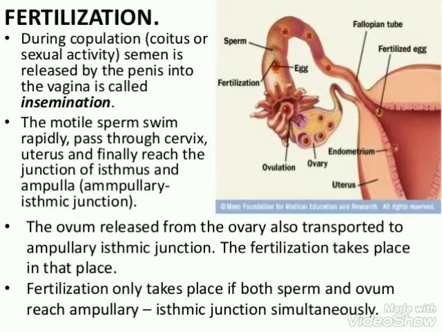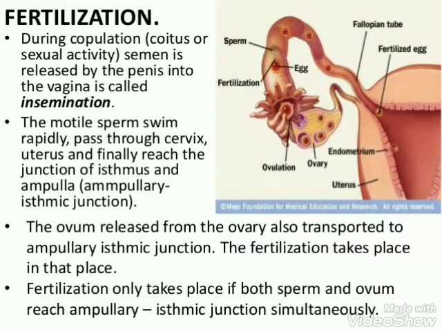Good morning students. In this video lesson we will study more about the chapter human reproduction and a very interesting topic of that chapter, that is fertilization and pregnancy. During coitus, semen is released by the penis into the vagina of female. That process is known as insemination.